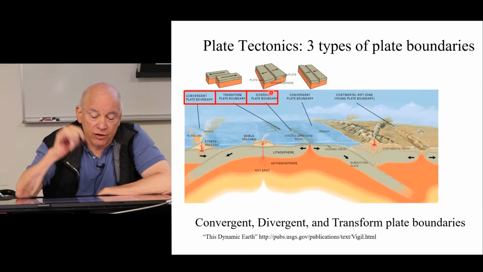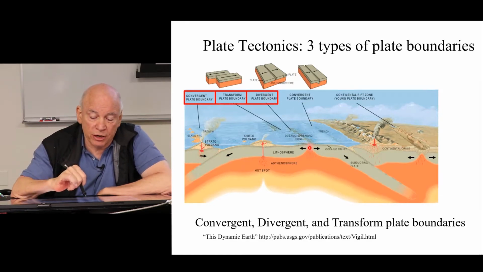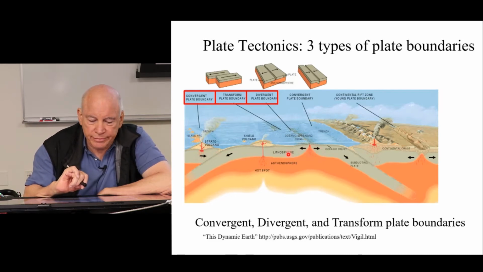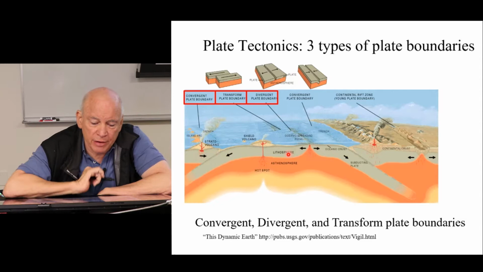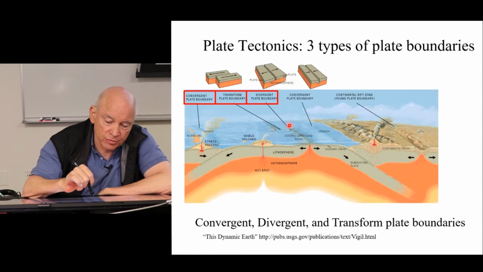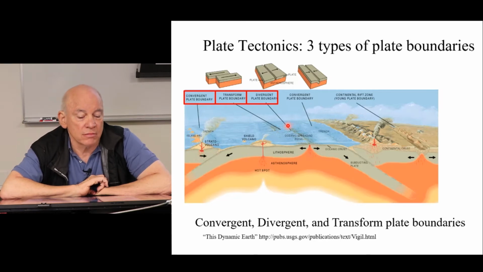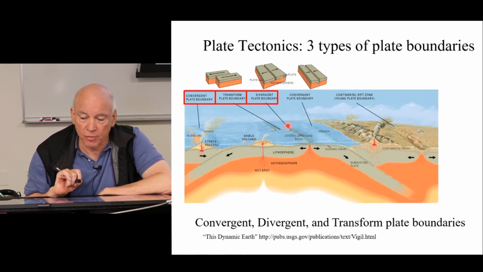There are also divergent plate boundaries where plates spread apart. These are sometimes called spreading ridges or mid-ocean ridges. And there's one in the Atlantic and on the other side in the Pacific where two plates move apart. And then finally there's a transform plate boundary, which is where two plates move past each other, strike-slip. And we're going to learn more about this as we go on.